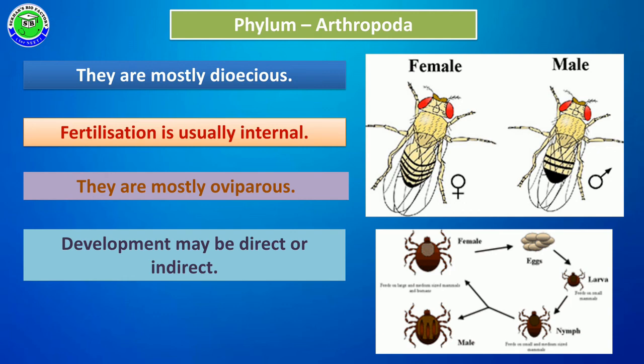During sexual reproduction, the development of the young one may occur directly from eggs. Sometimes the development is indirect, with a larval stage. So these are the reproductive characters present in arthropoda members.